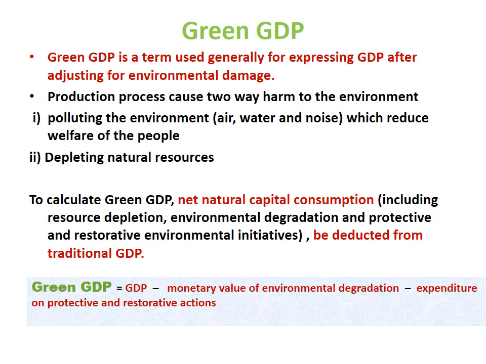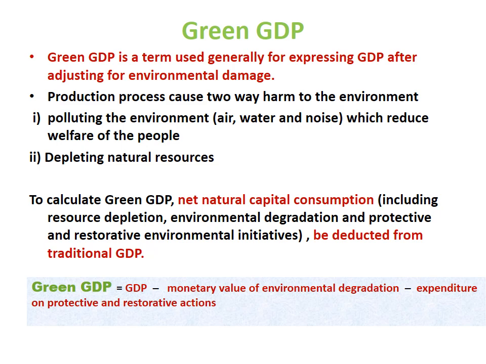The dirty water which was released in the Ganges was creating water pollution. So these are reducing the welfare of the people. We the people of the country are harmed by these things. If we are inhaling polluted air, we will suffer from several health problems. If we are drinking polluted water, then also we will suffer from several health problems, and that's why the welfare will decrease.